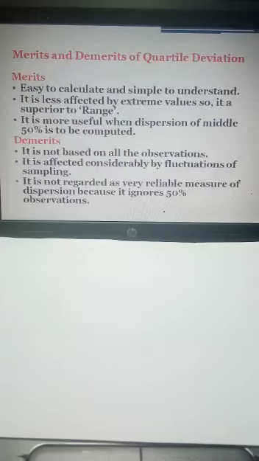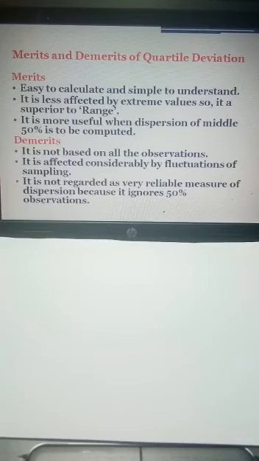Next, a few points regarding the merits and the demerits of the quartile deviation. Merits are, it is very easy to calculate, it is simple to understand, it is less affected by the extreme values. So we can say it is superior to range. It is more useful when we are calculating the dispersion of the middle 50% values. So at that time it is very useful.